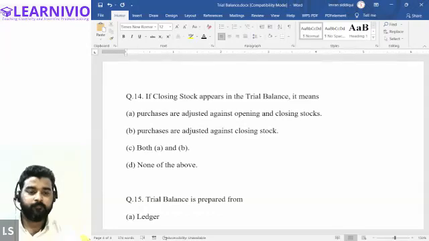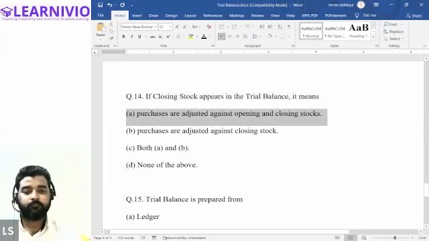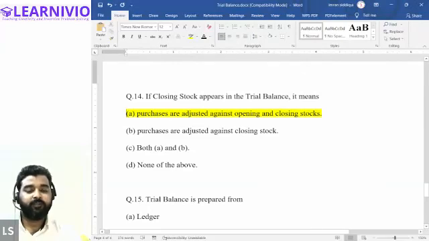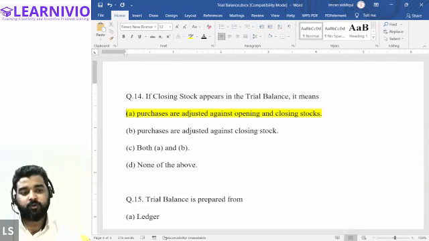So according to you, option A is correct. Yes, sir. That is right. If the closing stock appears in the trial balance, it means that purchases are adjusted against opening and closing. Purchases already include the value of the opening and closing stock.